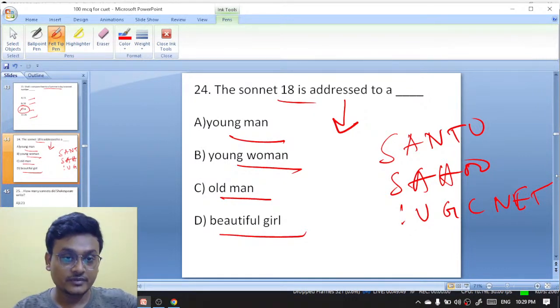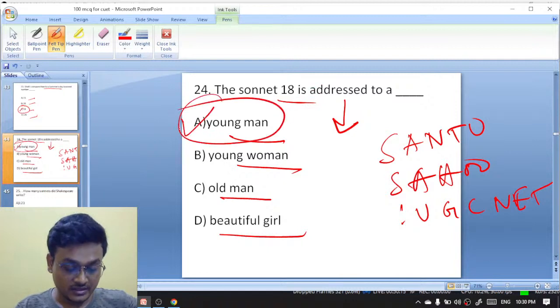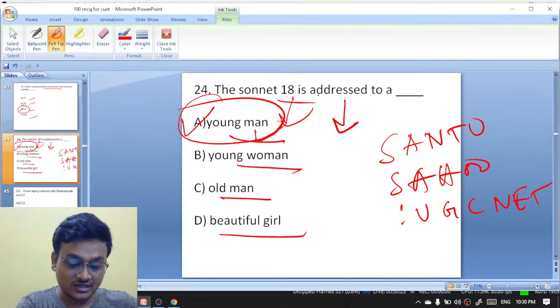One is saying old man, one is saying beautiful girl. How can people say this? Okay, got it. Sonnet 18, exactly. It is addressed to a young man. It is not a beautiful girl. The sonnet 18 is addressed to a young man. Exactly, fantastic, awesome. A is the right answer.